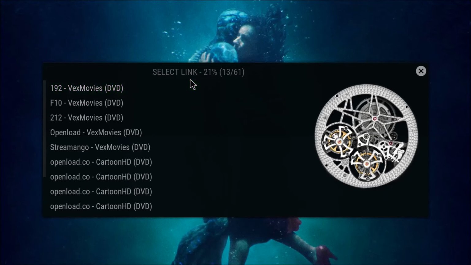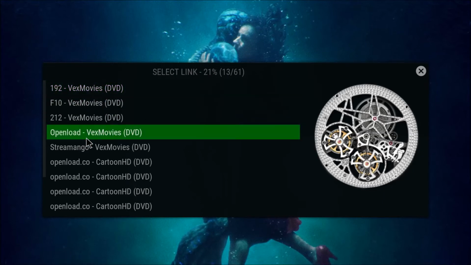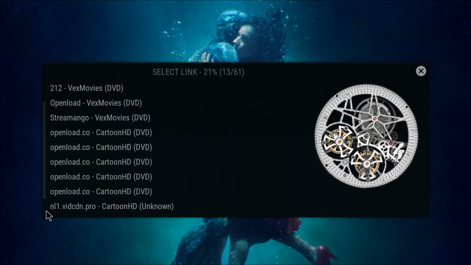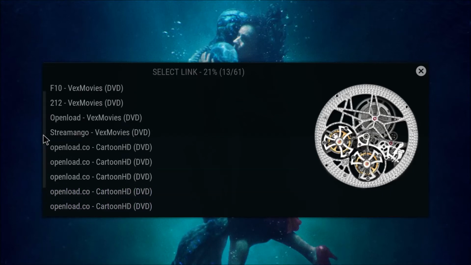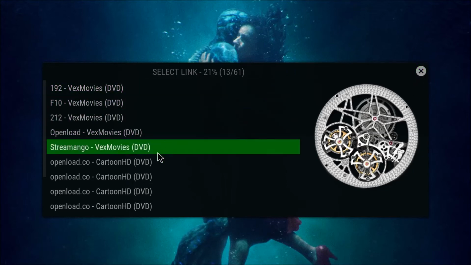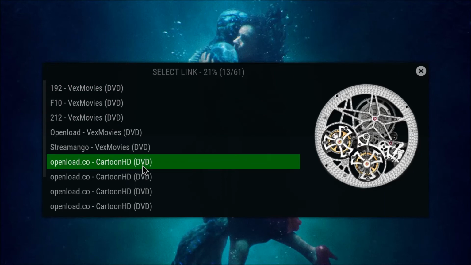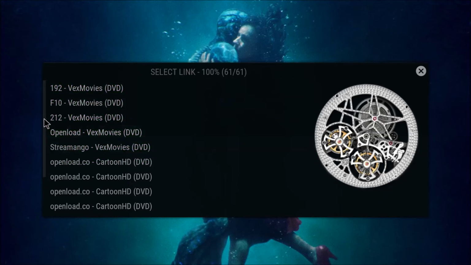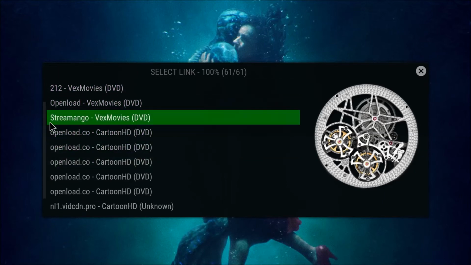First time I've used this Asylum Lite. It seems to be taking its time. Let's try a different one. Oh, it's not letting me click now. Okay, so we'll just need to sit here and make small talk until this decides to work. There you go, it gives me 61 links, it says.